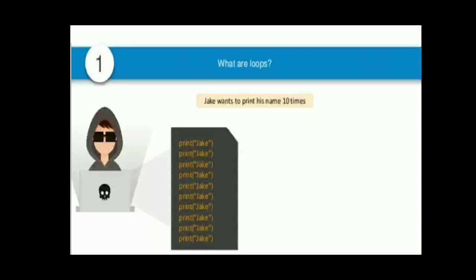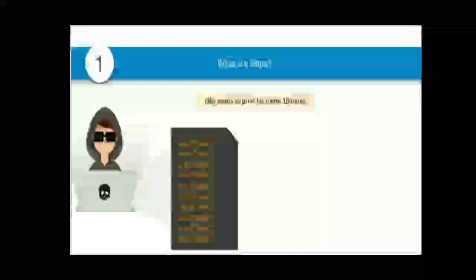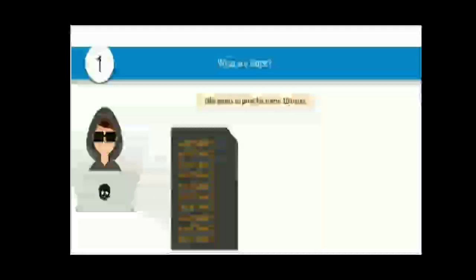But in programming there is one facility which is called a loop. Loop means it is a repetitive structure which will execute till the given condition is true. For example, suppose I want to display numbers from 1 to 10, then I need to write just two lines of code and it will display numbers from 1 to 10.